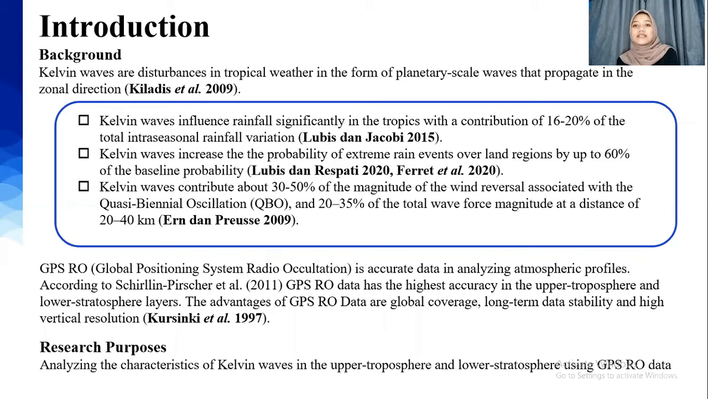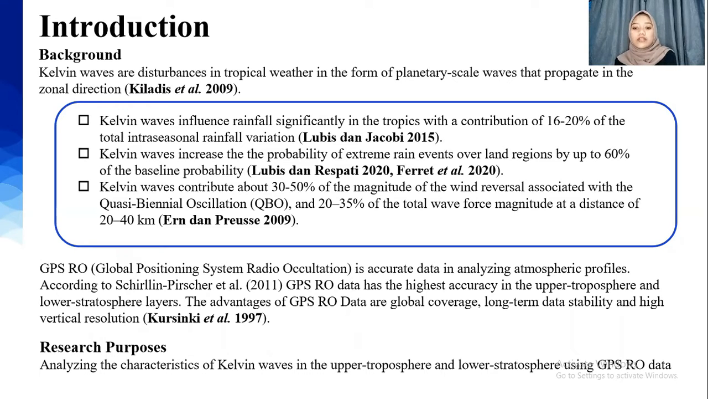In this first section is the background of our topic, Kelvin wave. Kelvin waves are one of the various disturbances that form in the tropic region and propagate in the zonal direction. Kelvin waves influence the dynamics of the atmosphere. Several previous studies have shown that Kelvin waves affect rainfall significantly in the tropics, with a contribution of 16 to 20% of the total intraseasonal rainfall variation in Lubis and Jacobi 2015.